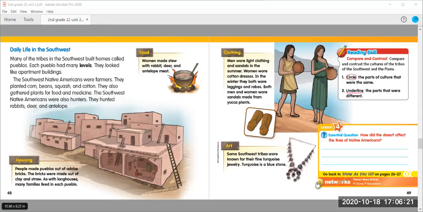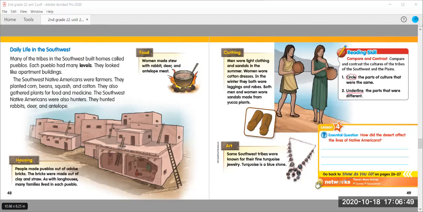Quick check. How were the homes of Southwest Native Americans different from the homes of the Plains Native Americans? All right, take a minute to stop and think about that question. Now, we know that the Southwest lived in pueblos, and we know that the Native Americans that lived in the plains lived in teepees. Now, we know teepees only hold one family. They're small and they're portable, right?